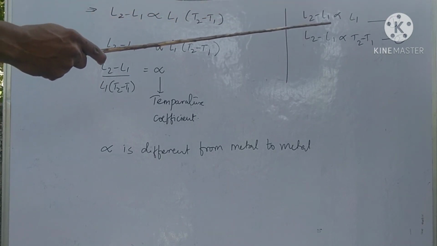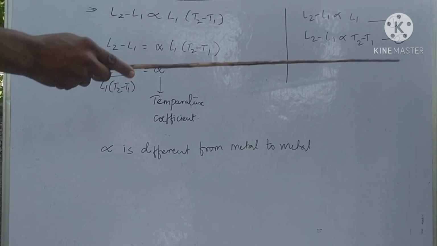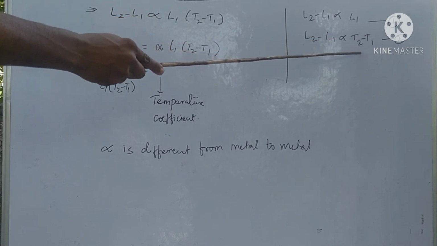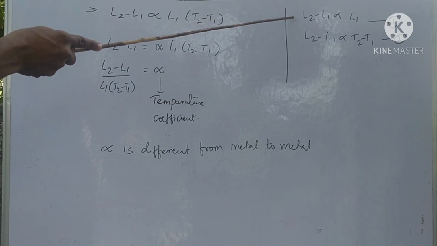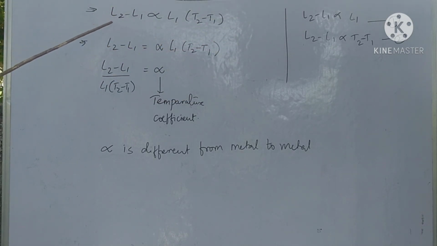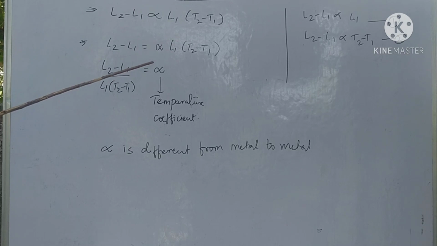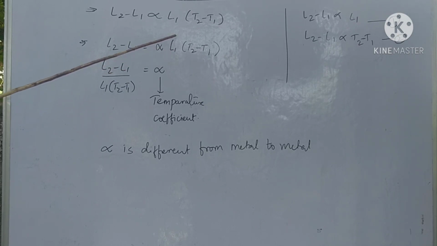From these two equations, L2 minus L1 is directly proportional to L1, and in the second one, L2 minus L1 is directly proportional to the change in temperature, T2 minus T1. So from these two equations 1 and 2, we can write L2 minus L1 is directly proportional to L1 into T2 minus T1. Here alpha is the temperature coefficient. We can remove this proportionality constant by using this alpha constant. So here L2 minus L1 is equal to alpha into L1 into T2 minus T1.